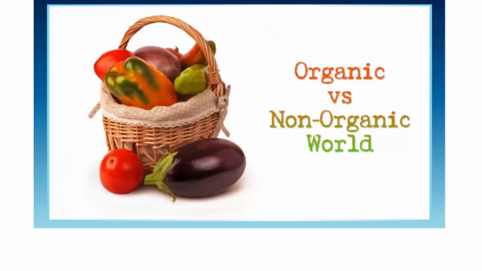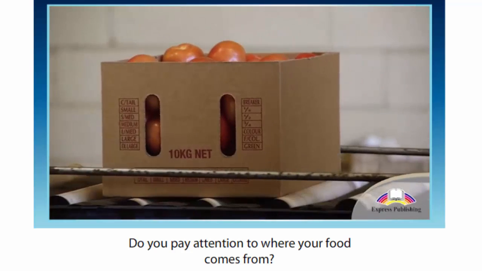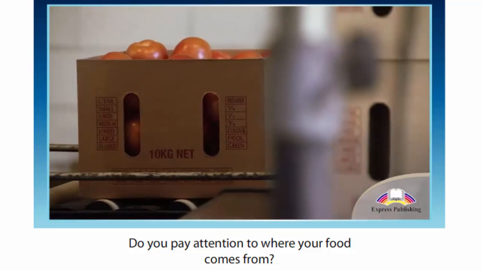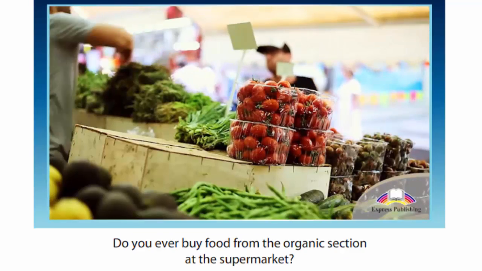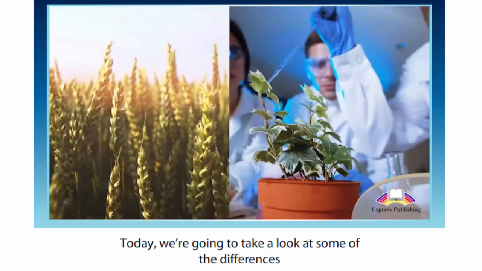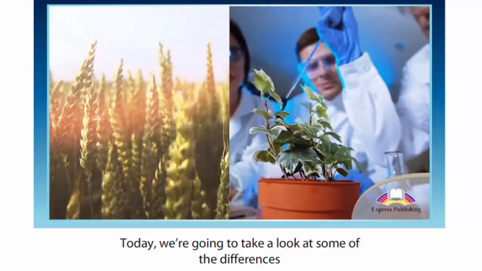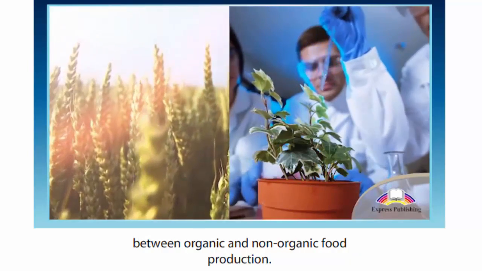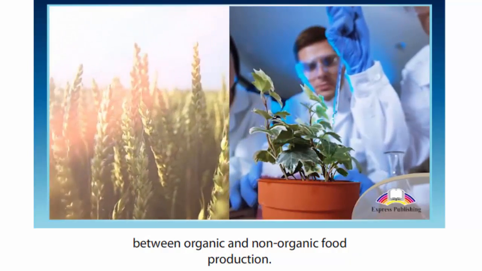Organic versus non-organic world. Do you pay attention to where your food comes from? Do you ever buy food from the organic section at the supermarket? Today, we're going to take a look at some of the differences between organic and non-organic food production.